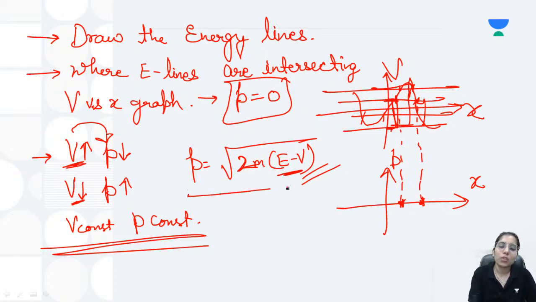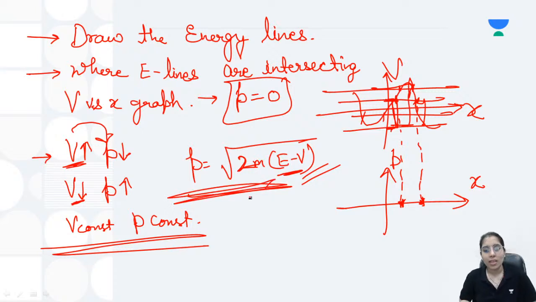How? Because you know this is the relation between p, E and V. So p is equal to root of 2m(E minus V). When we have said wherever the energy line will be intersecting the graph, then momentum will be 0. But how? Energy line means it shows the total energy. Corresponding to that, you will have the potential value given to you as well. So E minus V means corresponding to this total energy and the potential becoming equal, this p equal to 0 you will get. And that's how you are getting p equal to 0 there. I hope you are getting that too.